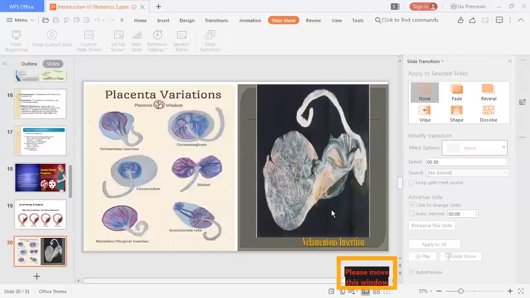Then there may be some changes in the shape of the placenta. So what are the changes in the shape? There may be some variation. We know that the normal shape of the placenta is about 15 to 20 centimeter lengthwise and 2 to 3 centimeter widthwise, and the umbilical cord starts from the in between, from the fetal surface.